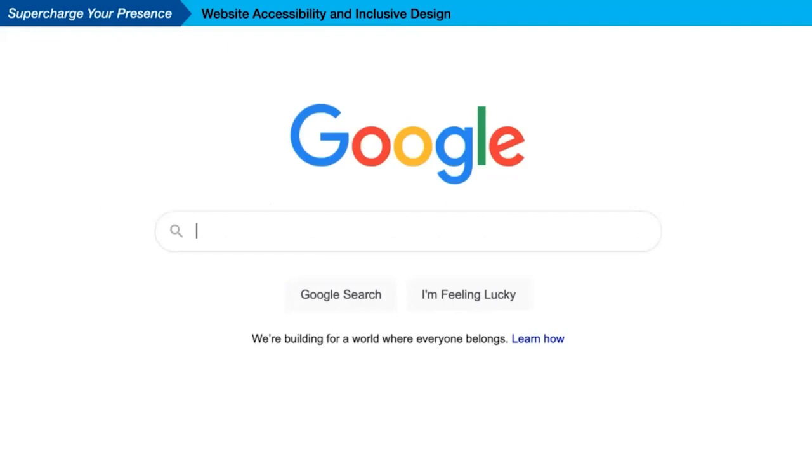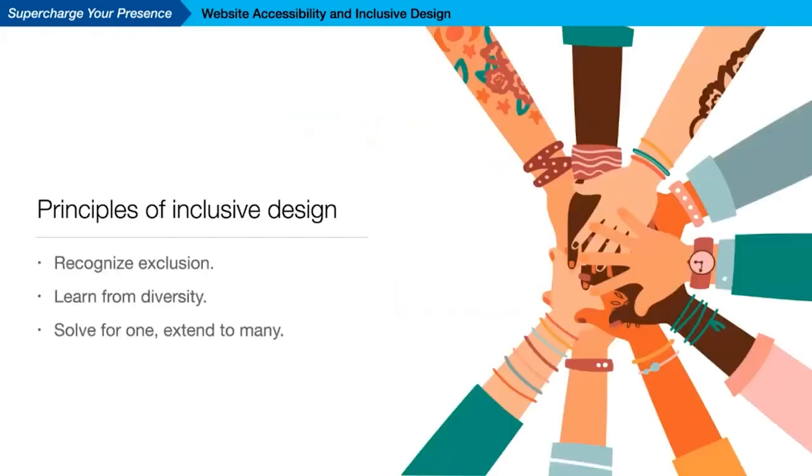So how do we do this, particularly if we're not web designers or programmers? One effective methodology is through inclusive design. Inclusive design has 3 basic principles: recognize exclusion, learn from diversity, and solve for one, extend to many.